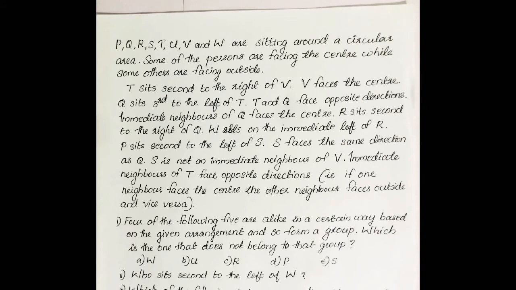T and Q face opposite directions. Immediate neighbors of Q face the center. R sits second to the right of Q. W sits on the immediate left of R. P sits second to the left of S. S faces the same direction as Q. S is not an immediate neighbor of V. Immediate neighbors of T face out in opposite directions. That is, if one neighbor faces the center, the other neighbor faces outside and vice versa. Okay, these are the conditions.